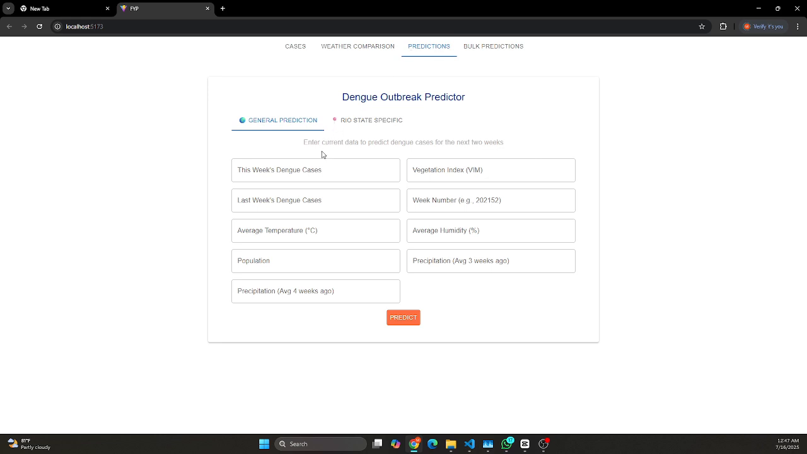The prediction section features a dengue outbreak predictor. Under the General Prediction tab, users can input various data points, including this week's and last week's dengue cases, average temperature, population, precipitation, vegetation index, week number, and average humidity to get a forecast for the next 2 weeks.